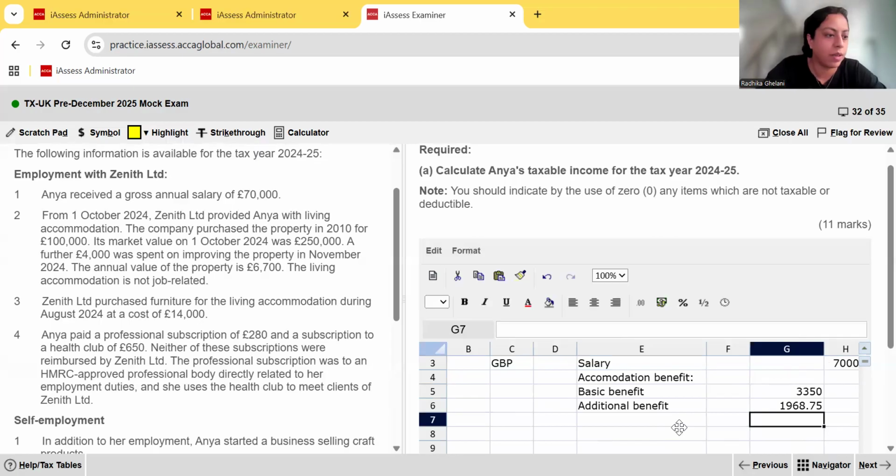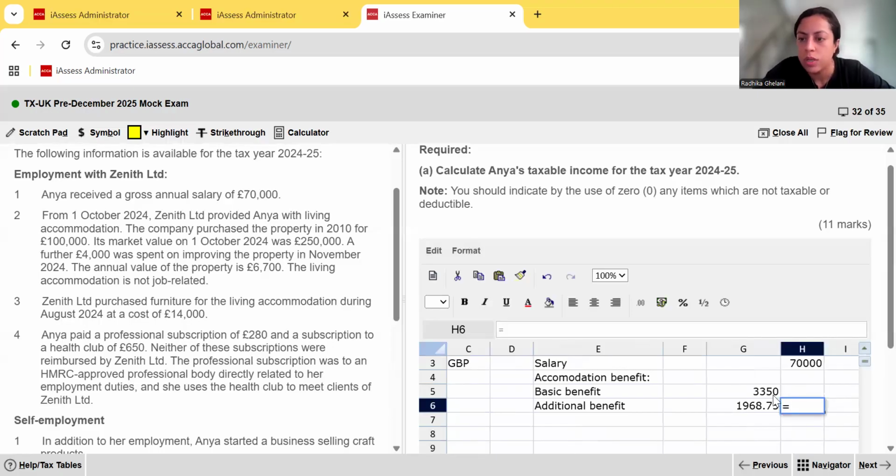Oh, it appeared finally. So 1968 is going to be her additional benefit. That's it for accommodation benefits. Simply get the total and put it there: equal to 3350 plus 1968. That's going to be her accommodation benefit.